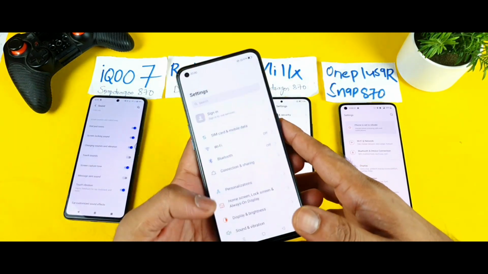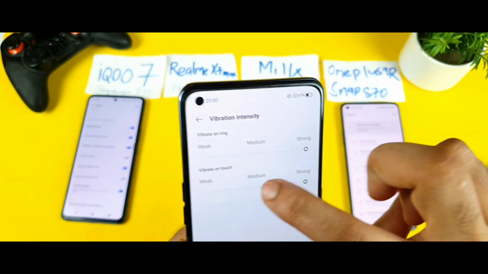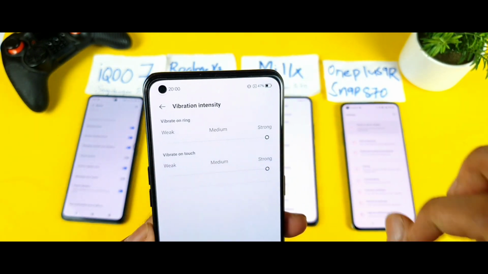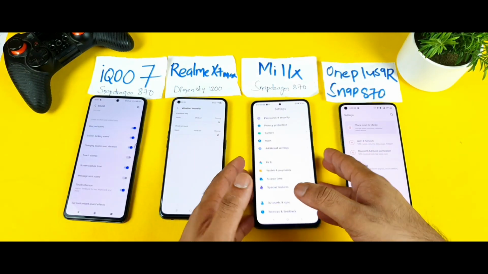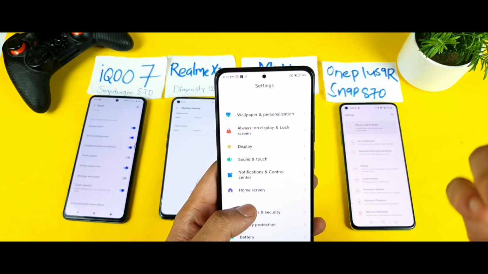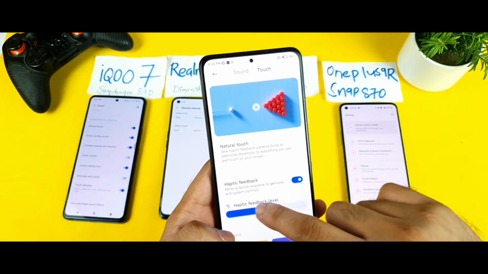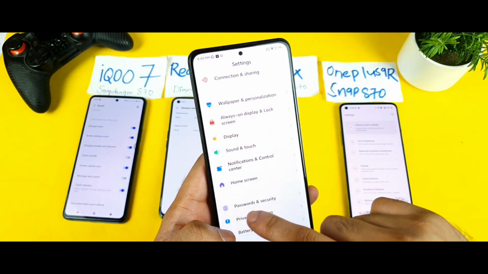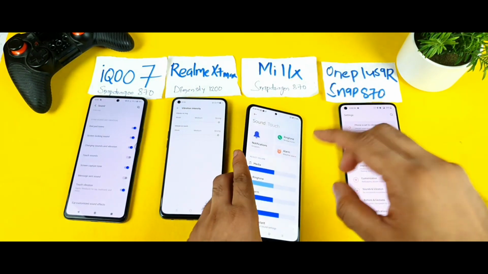The Realme X1 Max has really good customization, with haptic feedback increase and decrease. As you can see, you can increase and decrease the haptic feedback vibration on touch. That's fantastic. Next is the Mi 11X device. With the recent software update, you'll get this option to increase and decrease the haptic feedback. The haptic level is present in sound and touch as well. Haptic feedback increase and decrease, that's another good thing.